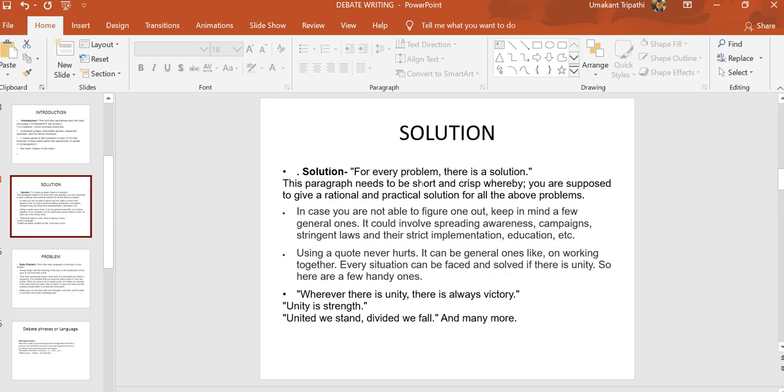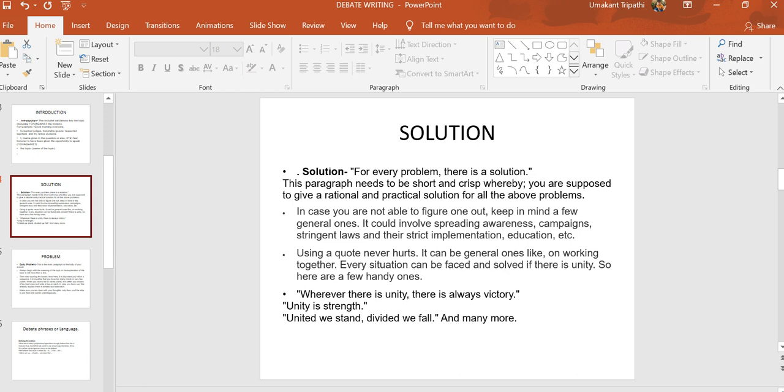Then comes the solution part. For every problem there is a solution. This paragraph needs to be short and crisp, whereby we are supposed to give a rational and practical solution for all the above problems. In case you are not able to figure one out, keep in mind a few general ones. It could involve spreading awareness, campaigns, stringent laws, and their strict implementation, education, etc.